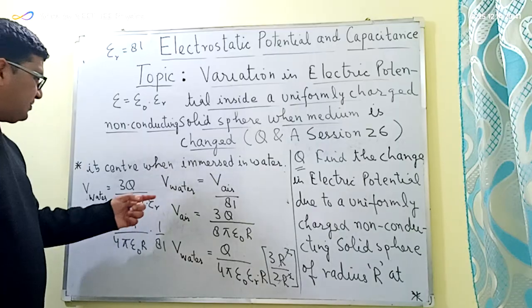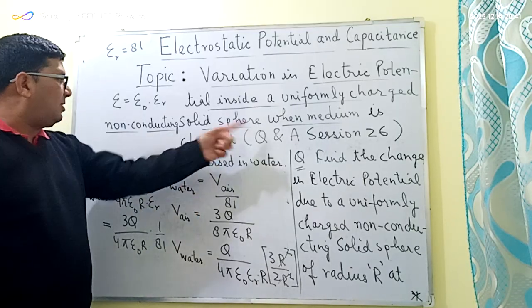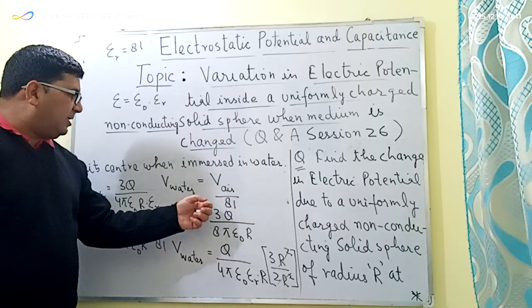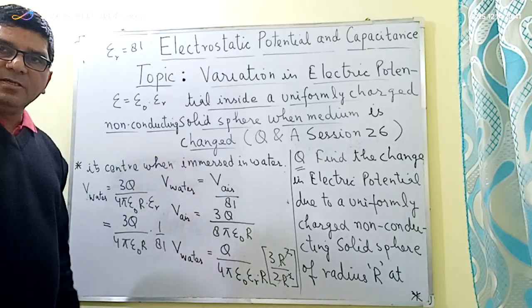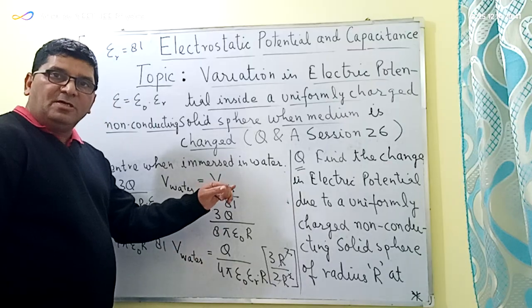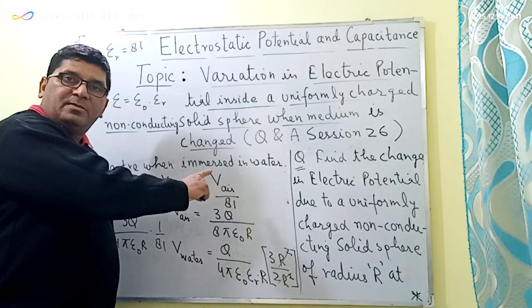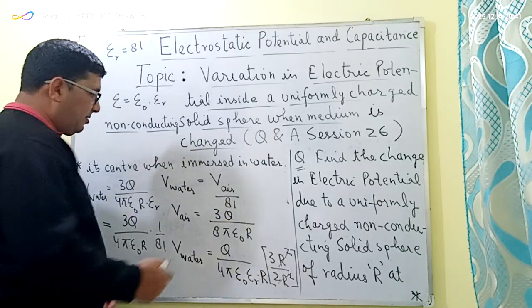So the potential at the center of a solid non-conducting sphere is reduced by a factor of 81 when it is immersed in water, in comparison to the electric potential when the sphere was placed in free space or air.